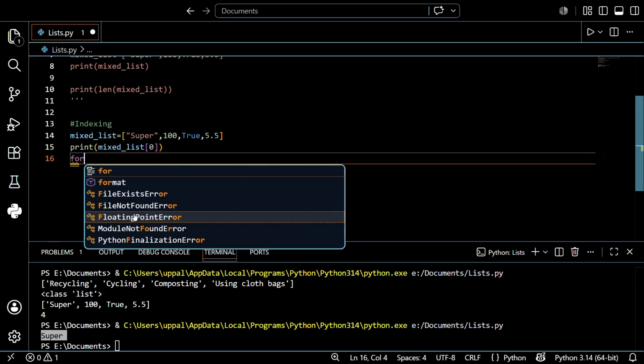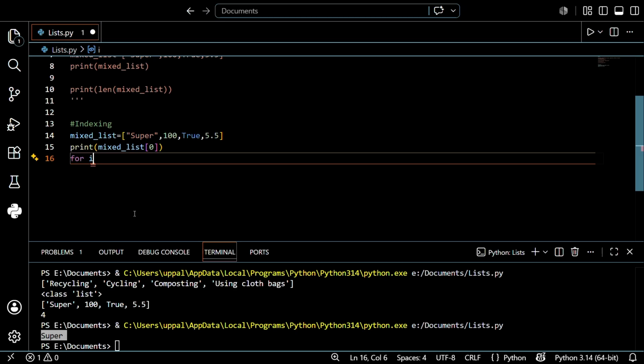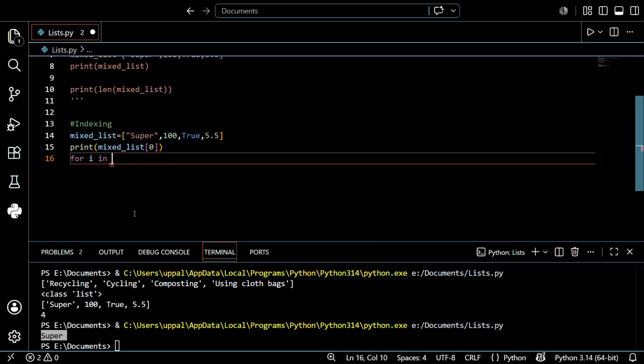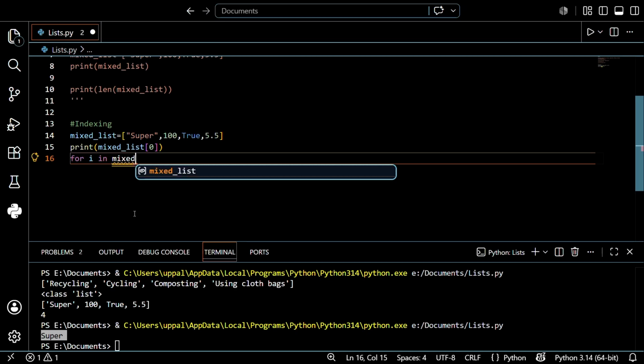So let's take a for loop. I want to print every value stored in that particular list line by line. So let's take a for loop: for i in mixed list.